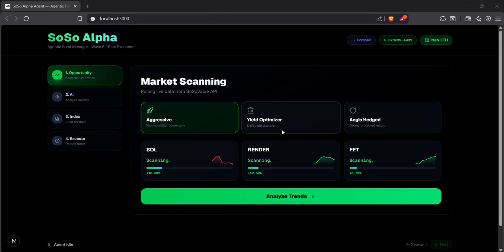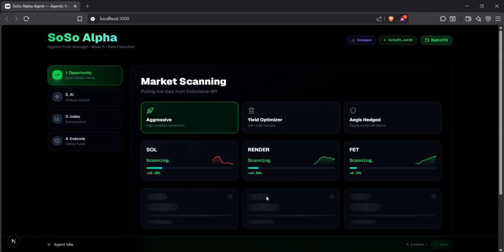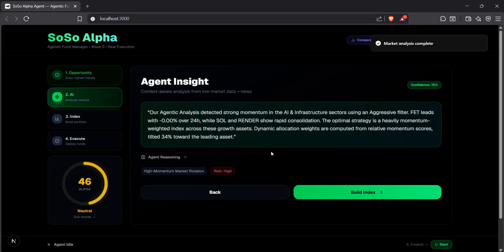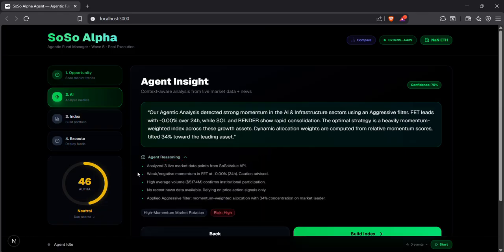So step two is where the intelligence layer kicks in. The smart AI engine combines the market data with Soso Value hot news headlines to produce a context-aware market narrative. Here's the key insight. If I expand this, you can see the full agent reasoning trail. The bullet points you see are the steps the AI walked through: identifying the top movers, cross-referencing with news sentiment, calculating relative momentum, and generating allocations. On the right, you see the alpha score,